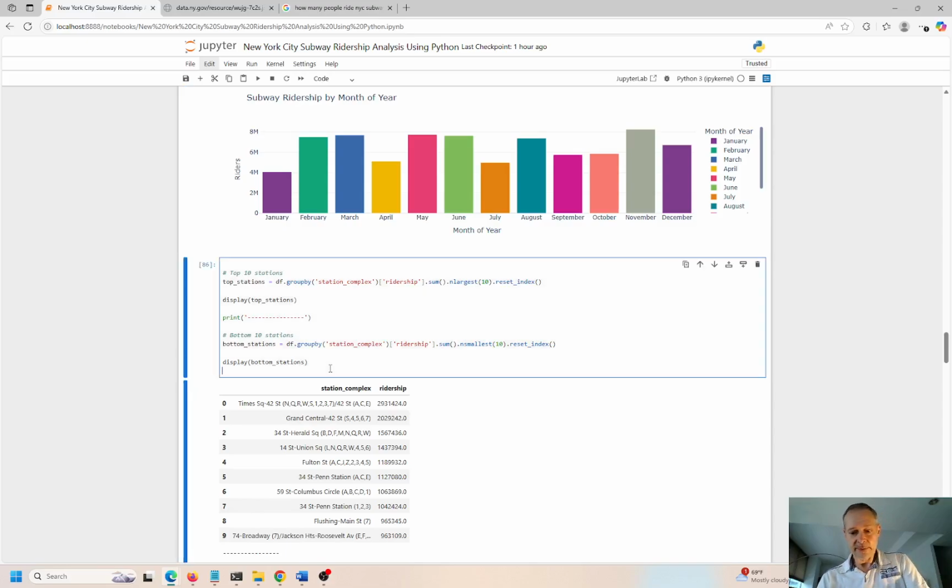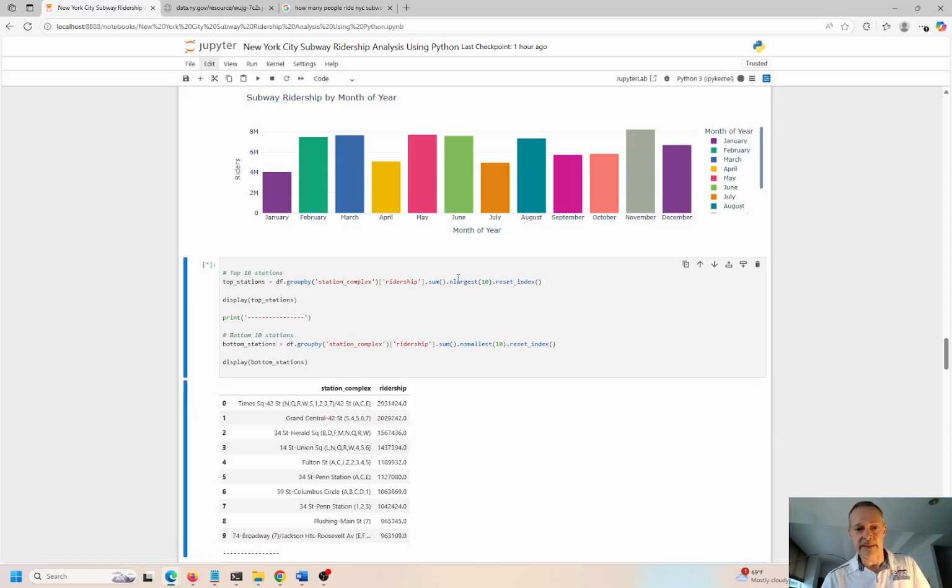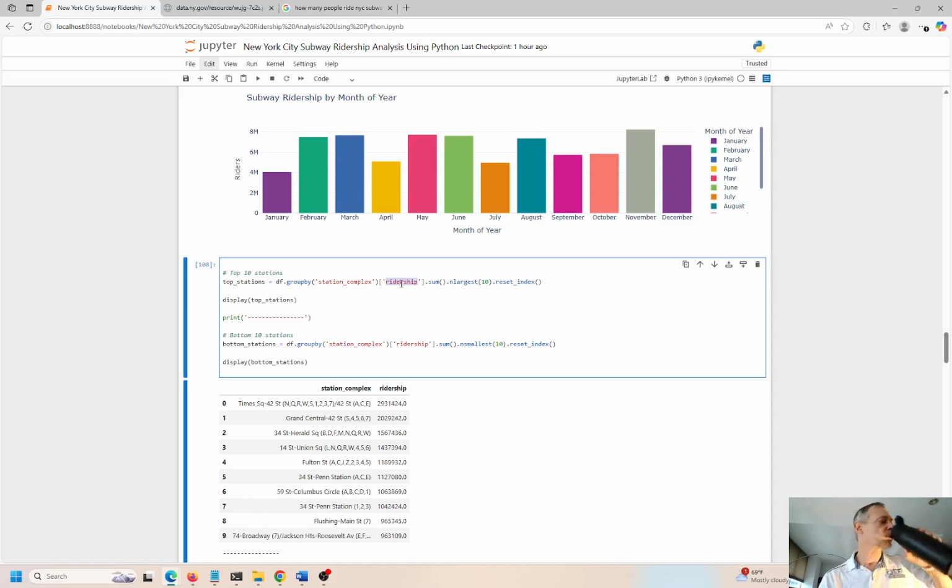Now I want to look at the top most frequently used stations based on number of swipes. Remember, we're counting all the people that go through all the turnstiles, and we have the station ID and the station name. That was in the original data set. So these are the top 10 stations. We're getting the N largest. Okay. And again, this is station complex. That's the station name. And we're doing the group by ridership.